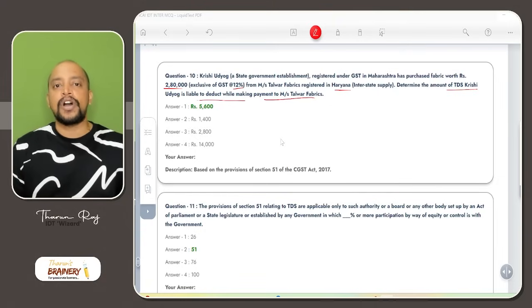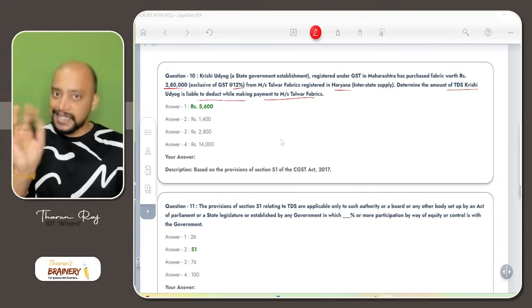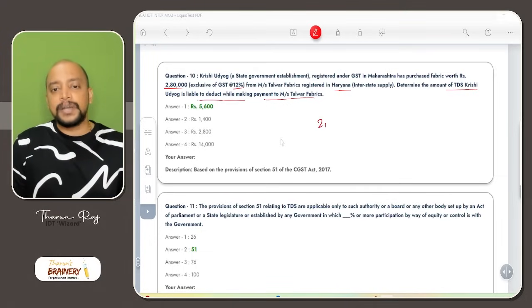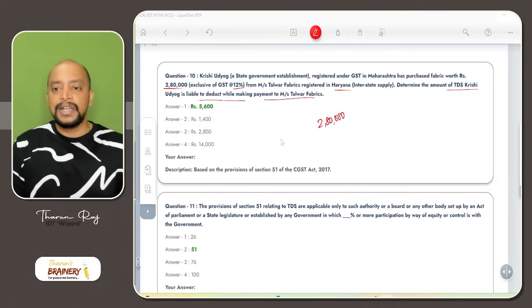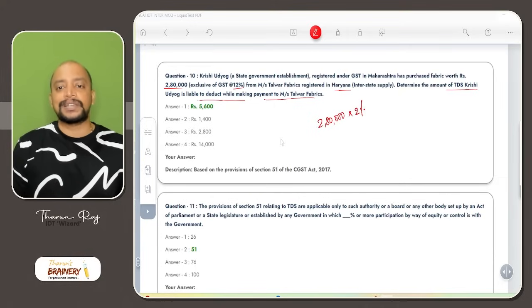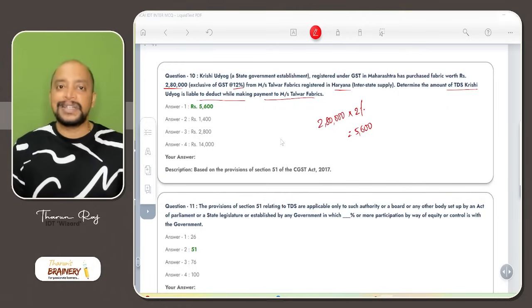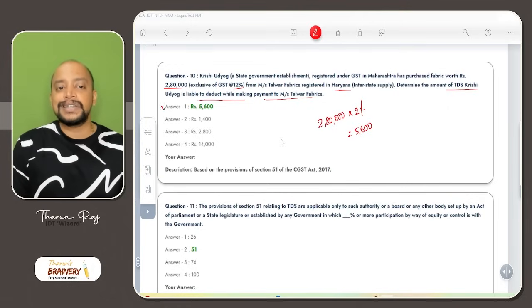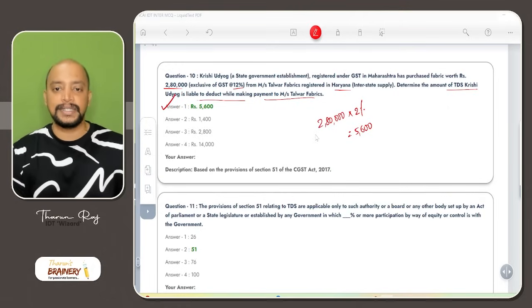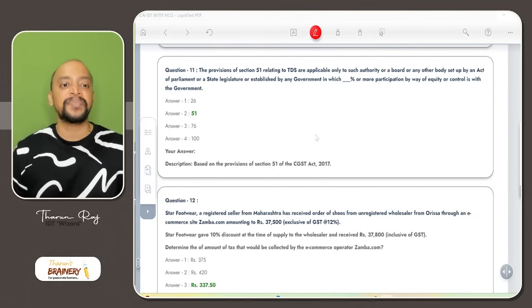See, the net value of the contract exceeds 2,50,000, so TDS is applicable, but the TDS is computed on the payment that is remitted. So therefore 2,80,000 into 2%, that is 5,600. While computing TDS or TCS, we should not include the GST. So option A is the answer.